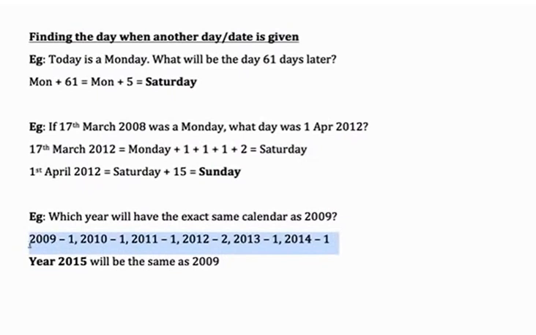Just see how many you have completed. 1 plus 1 is 2, plus 1 is 3, plus 2 is 5, plus 1 is 6, plus 1 is 7. So when you add 7 odd days, essentially you have added 1 full week. And that would mean that year 2015 will have the same calendar as the year 2009, because once you have added the odd day for 2014, you have now landed up in the year 2015.